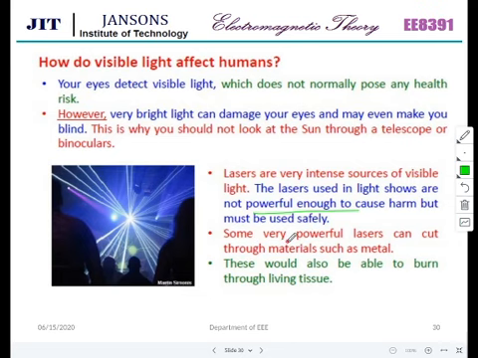Very powerful lasers can cut through materials such as metal. So if we use powerful lasers, they can cut it. There are laser cutting machines available. There is one company called Measure Cutting Solutions at Malumichambatti on the way to Pollachi. They manufacture laser cutting machines and export them to Germany and other countries. These would also be able to burn through living tissues.